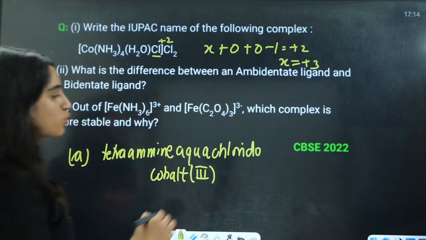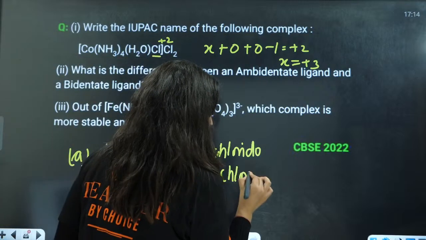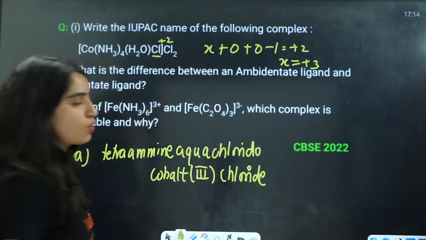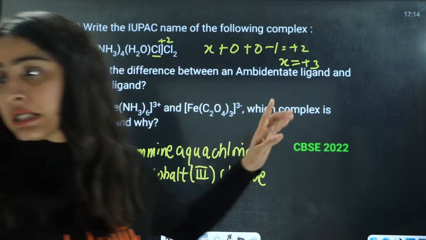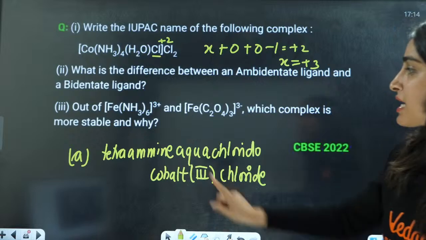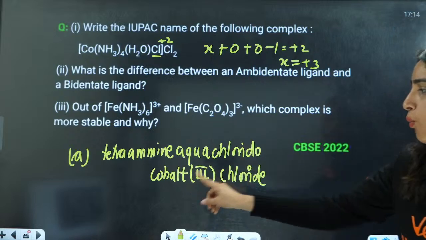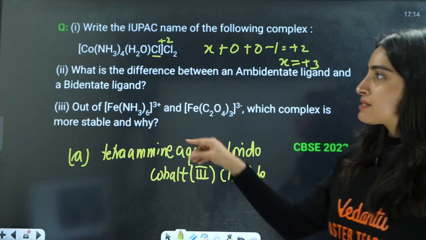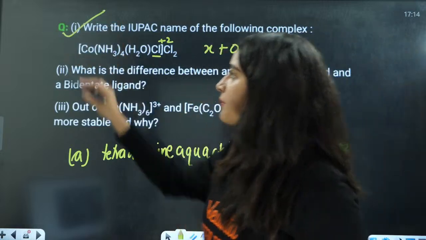After that, this is chloride. This is going to be the name here. Right, that is tetraamine aqua chlorido cobalt(III) chloride. This is the IUPAC name here.